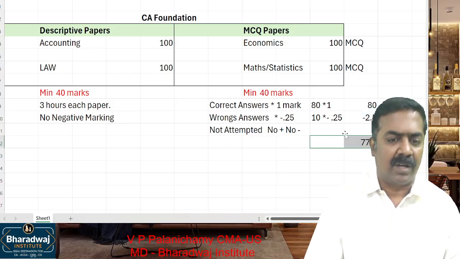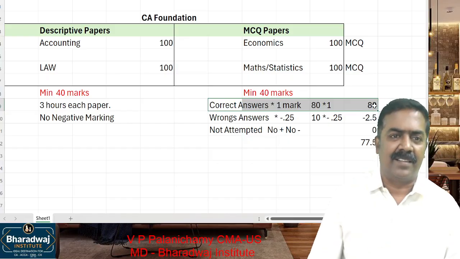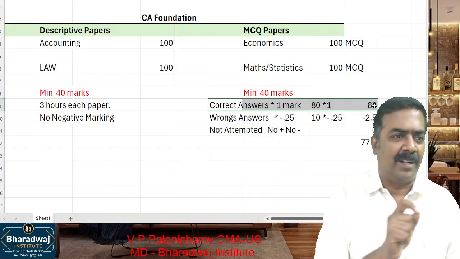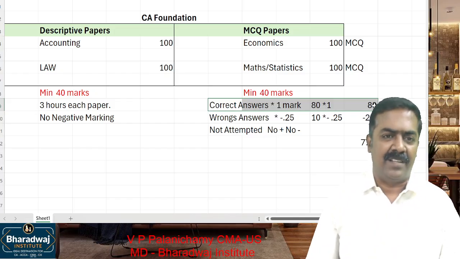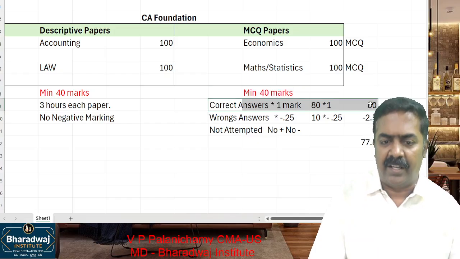77.5 will be your mark. Clear? So for correct answers, you are given full mark. You just shade the answer. It's not ticking or underlining, etc. You will be given an OMR sheet where you have to shade the answer. Okay, for all the correct answers shaded, it will be taken as what?